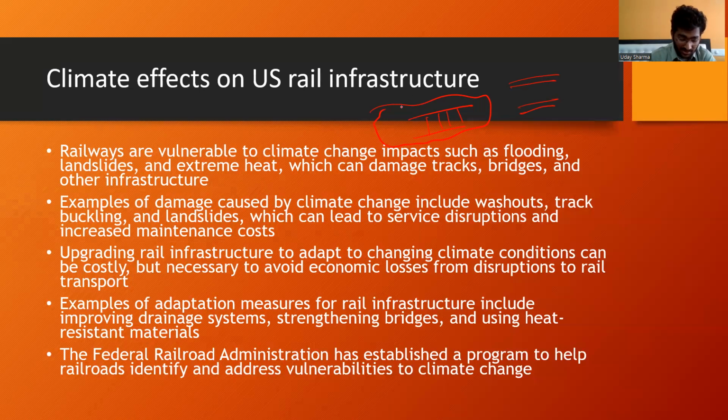Improved drainage systems can help in reducing water stagnation on the rail tracks, and using heat resistant materials can help the track not to bulk out during the heat. Strengthening of bridges is also a key role in the US rail infrastructure. The Federal Railroad Administration has established a program to help railroads identify and address vulnerabilities to climate change.